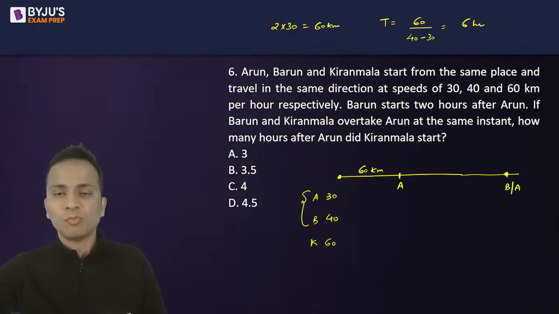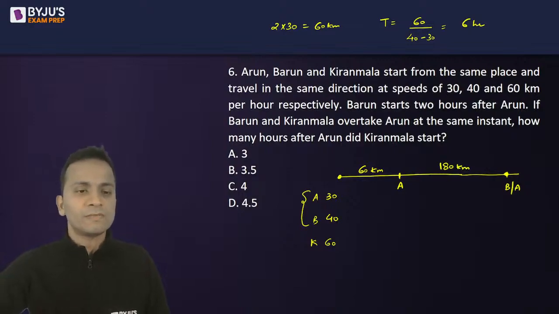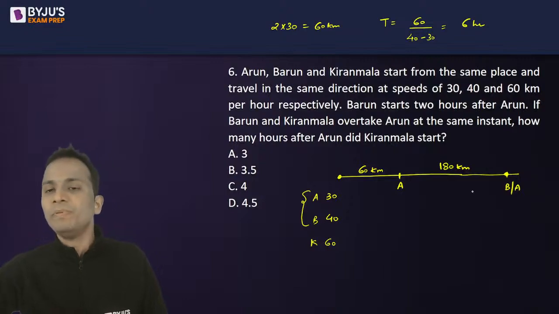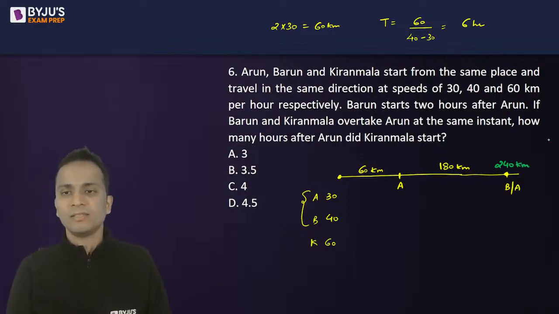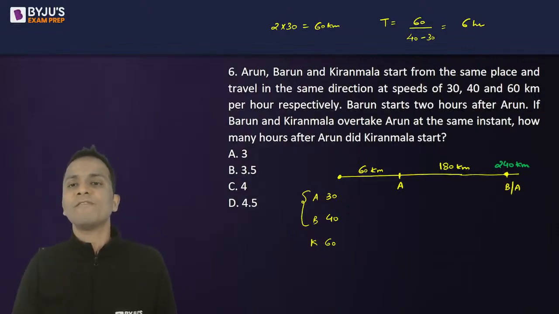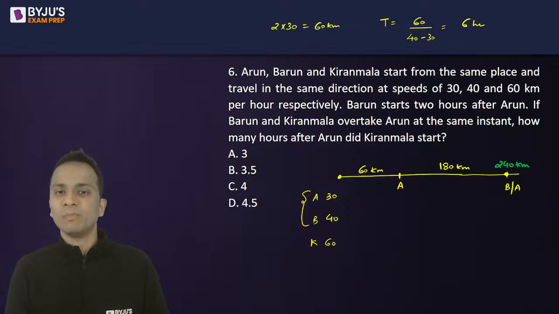A will be at this point. Okay. And A must have traveled for another 6 hours. Right? So 6 multiplied by the speed of A, 6 multiplied by 30 will be 180 kilometers. So the total distance at which A and B will meet from the starting point will be 240 kilometers. Done? Okay? Now A and B will meet at a point which is 240 kilometers from the starting point.